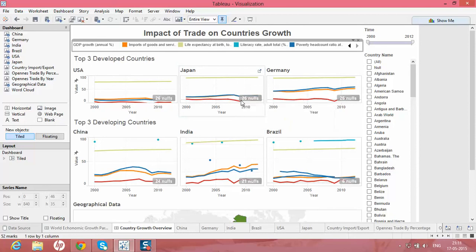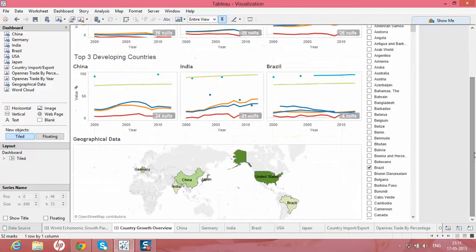Later we have tried to identify those countries, those 6 nations, in geographical order, in which we can see Germany and its value of trade.